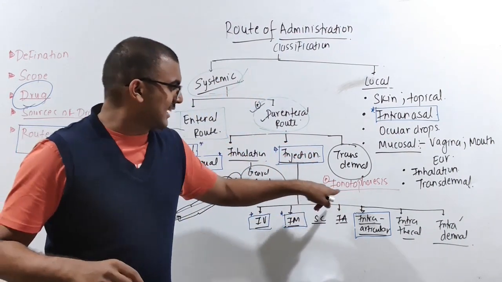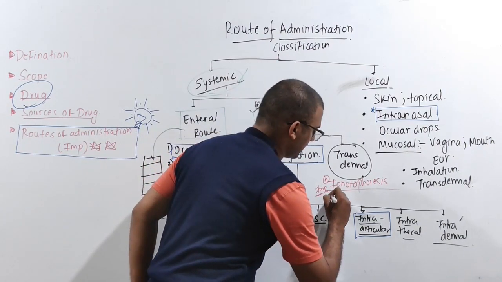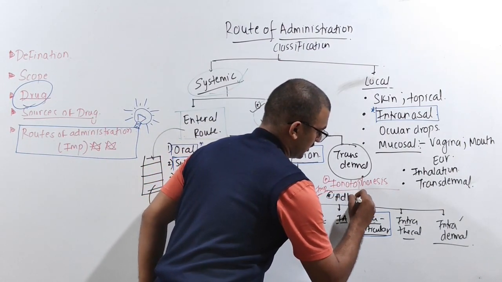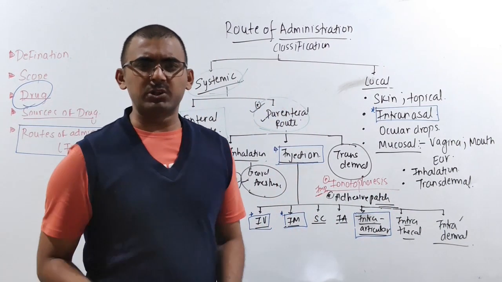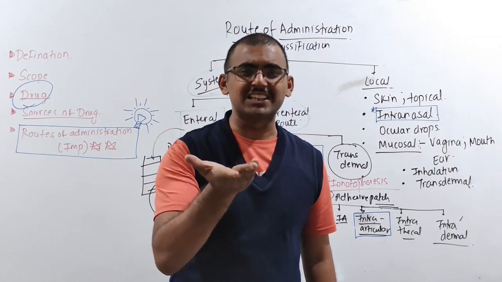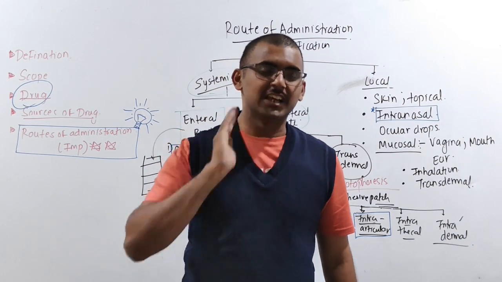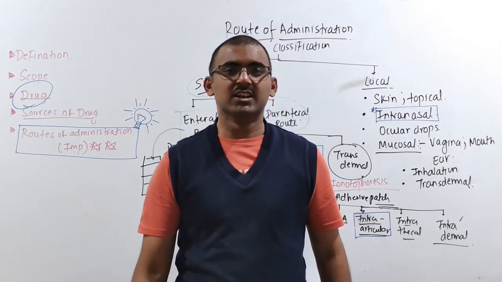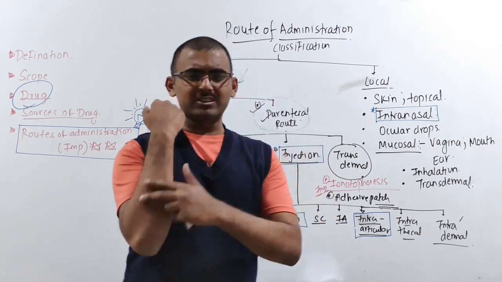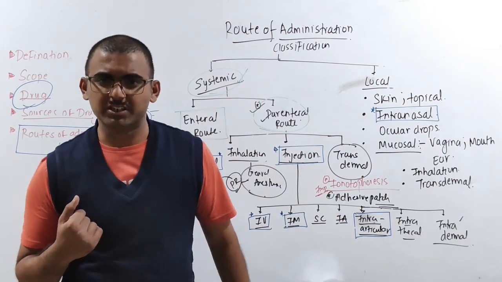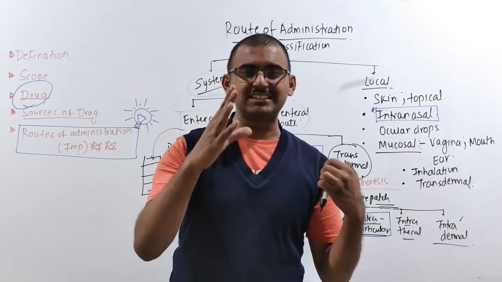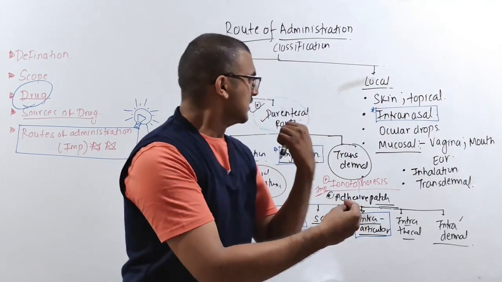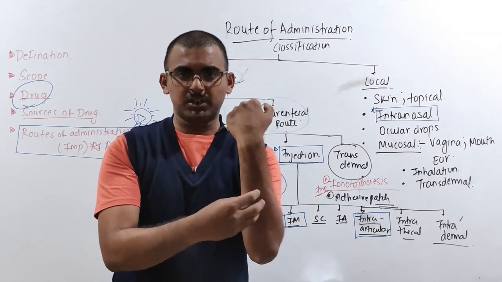Okay, so one is ionophoresis, the other one is your adhesive patch. Many of you have seen a white color patch, which people use like a painkiller in the neck if they have a neck sprain, in an ankle if there's an ankle sprain, or elbow, if there's an elbow sprain. What are all these things? These are nothing but transdermal patches only. They will have a sustained release of the drug inside the particular muscle.